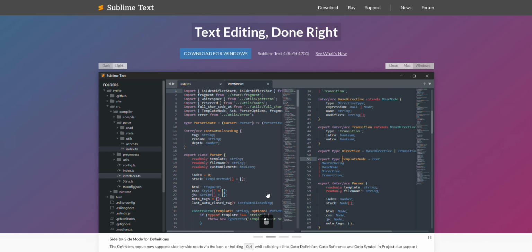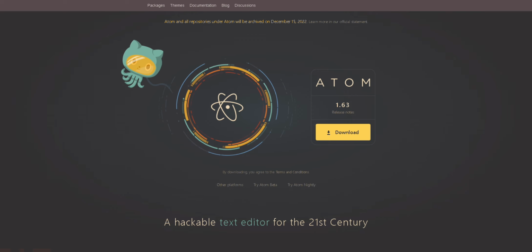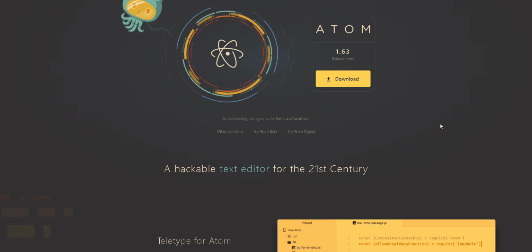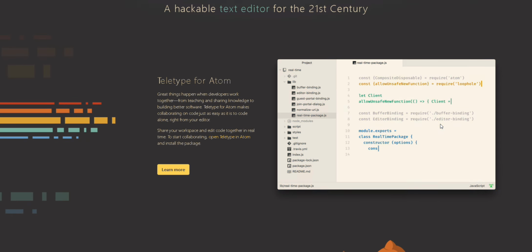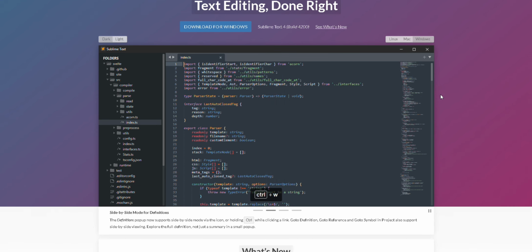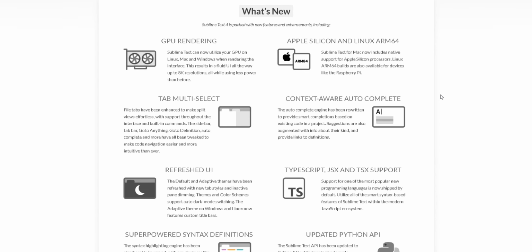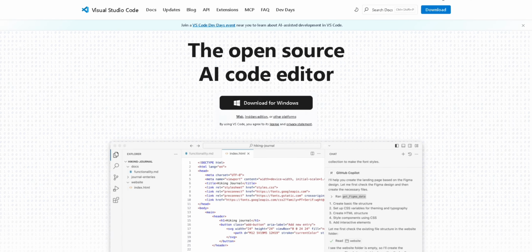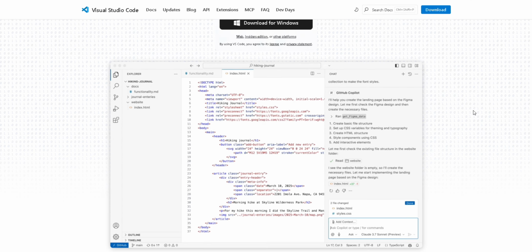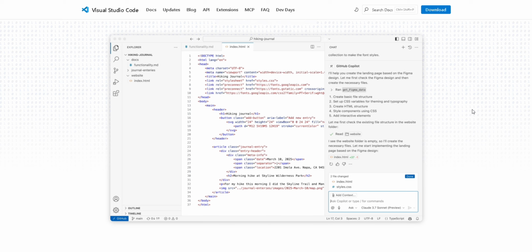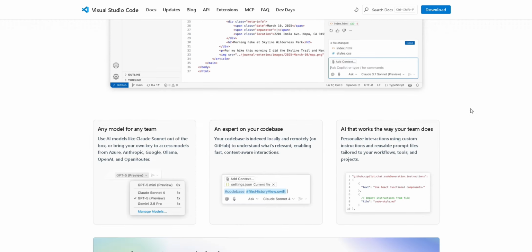Atom was GitHub's hackable text editor, fully open source, highly customizable with plugins and themes, and cross platform. But it's officially discontinued since late 2022 and no longer receives updates. Sublime Text is a proprietary editor known for lightning fast performance, low resource usage, and features like multi-cursor, command palette, and powerful search. Visual Studio Code, or VS Code, is free, open source, and extensible, offering built-in debugging, terminal, Git integration, and a massive extension marketplace.